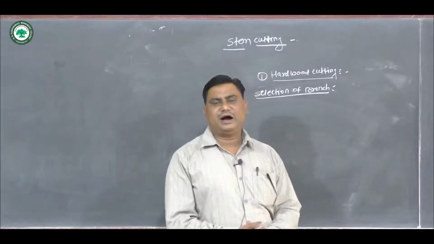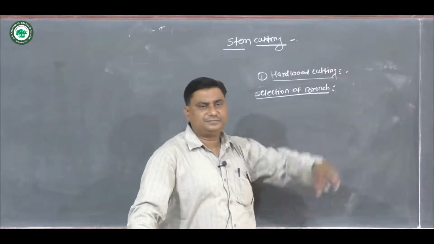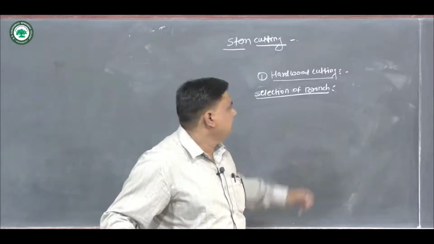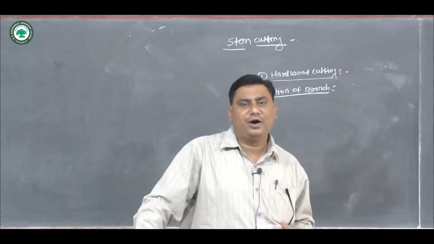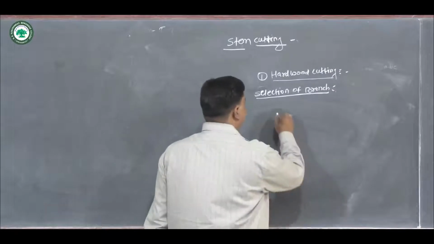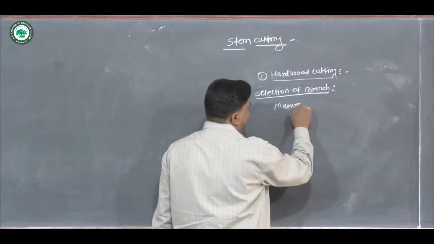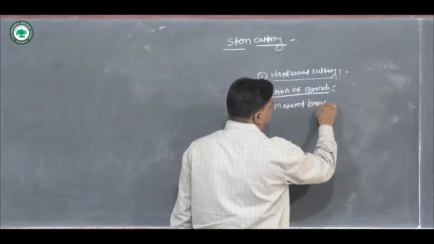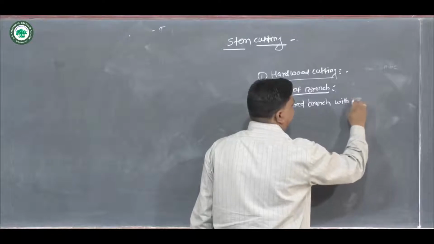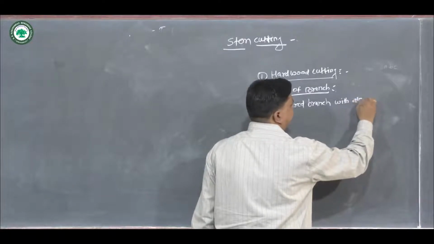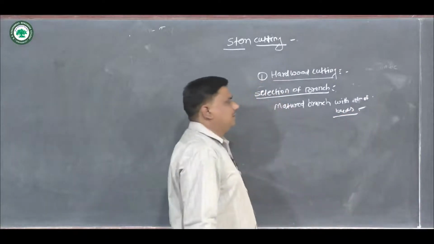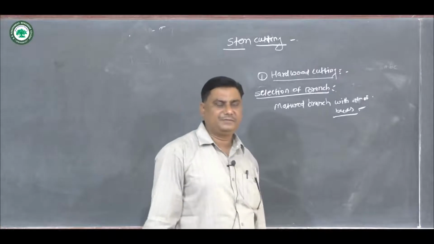In case of hardwood cutting, a matured branch is selected with an adequate number of buds, or what we call dormant buds.